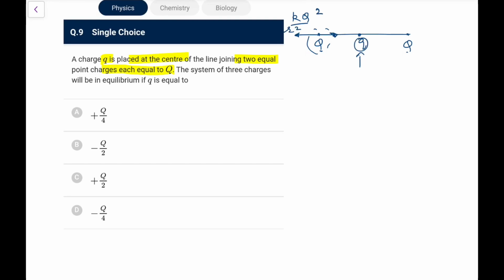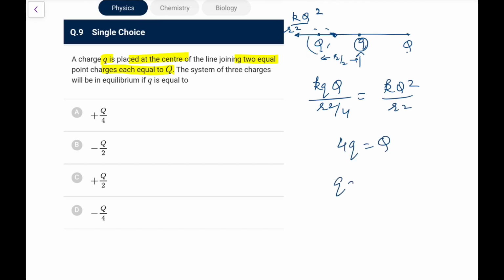That means q sign will be opposite to them. And what is the magnitude of this force? kQq. I am just checking the magnitude, and this distance would be R by 2. So it would be R square by 4 should be equal to kQ square by R square. So from here you can directly make out 4q is equal to Q. So q is Q by 4, but we have checked the sign, so I will write it as minus Q by 4. So go for option D.